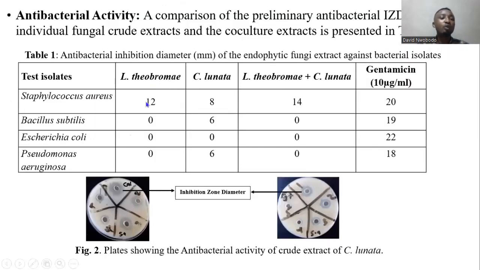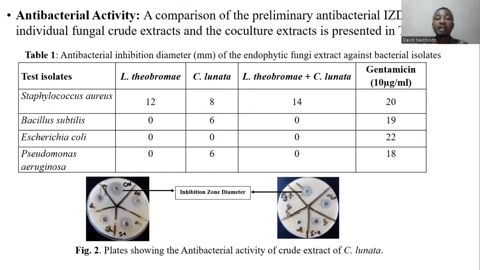The extract of L. tuberome inhibited only Staphylococcus aureus, while that of C. lunata inhibited Staphylococcus aureus, Bacillus subtilis, and Pseudomonas aeruginosa. The co-culture extract only inhibited Staphylococcus aureus, however, at a higher IZD value.